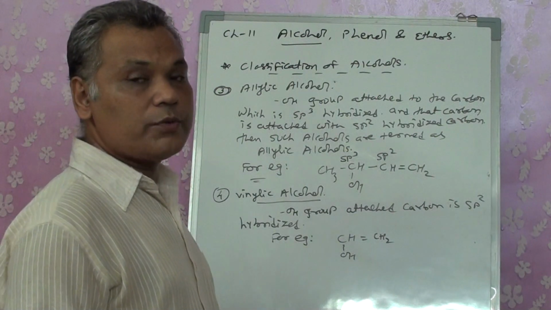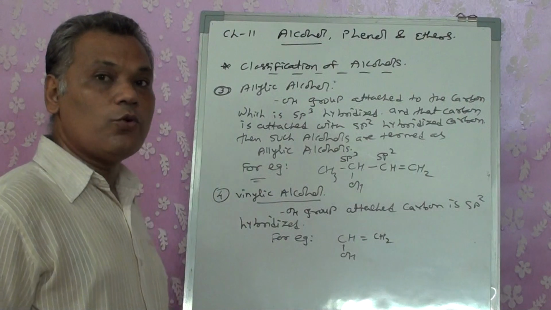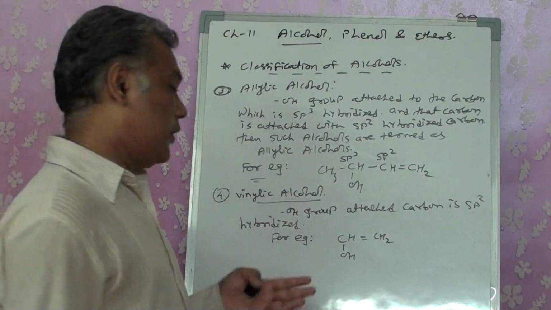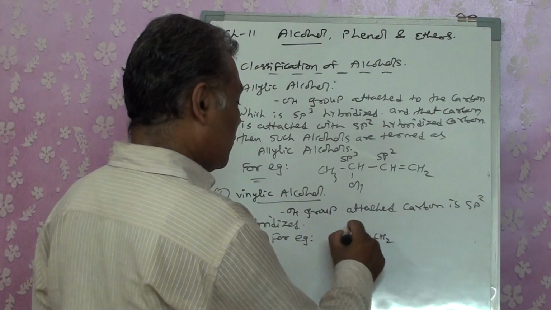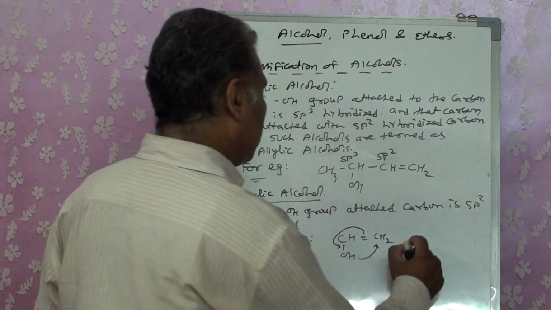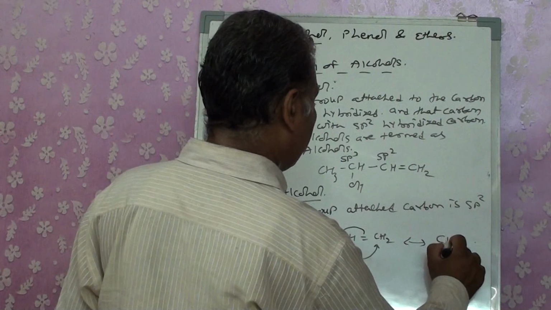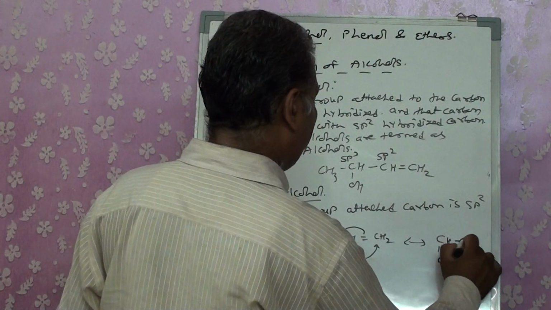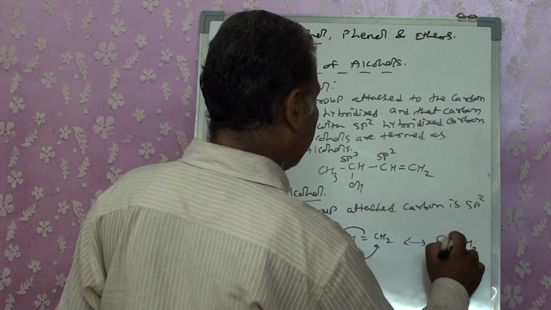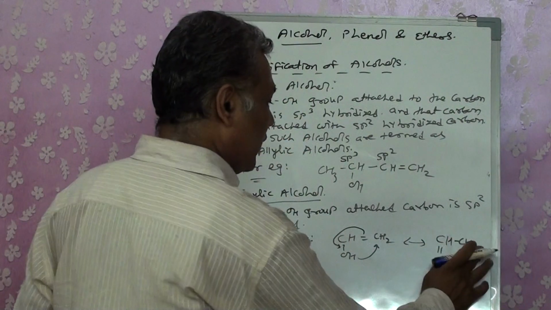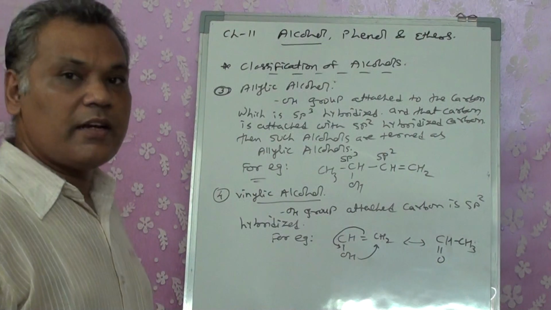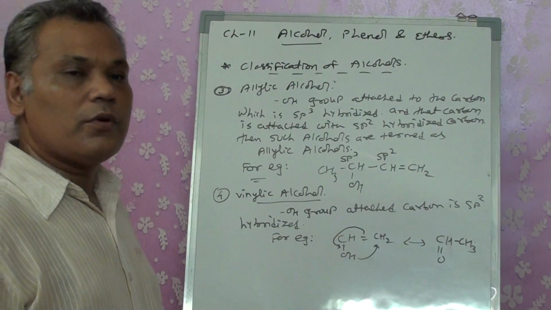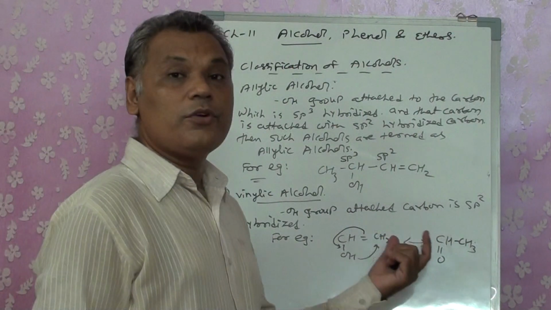So vinylic groups are less stable. They immediately go for tautomerism. That means they transfer their H and they get a double bond. So on tautomerism, they convert themselves into aldehydes, or if it is a secondary OH group, they will convert themselves into ketones.